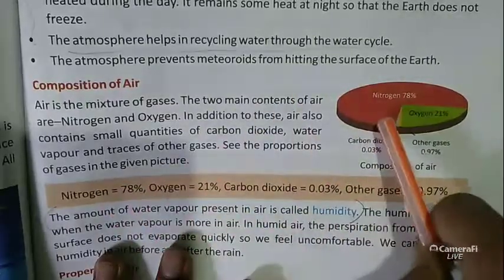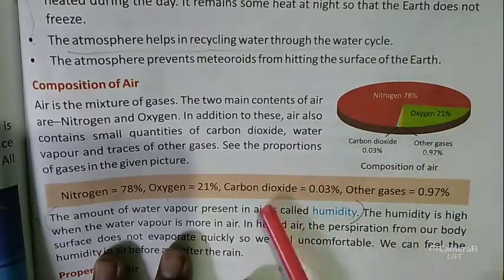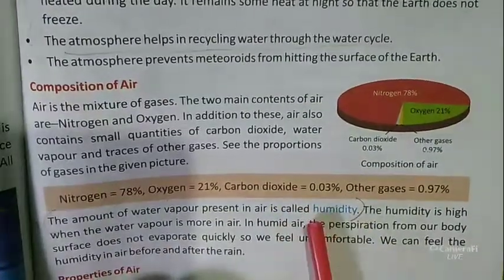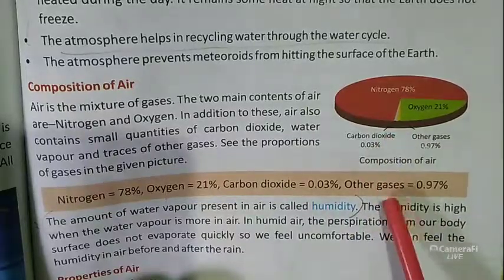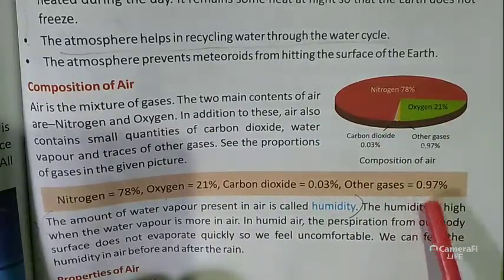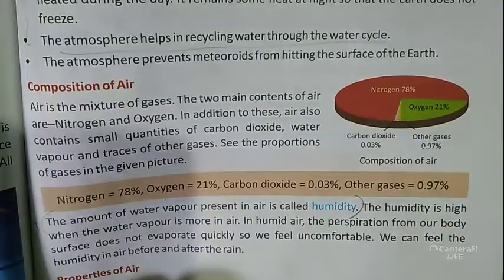So what percentage of nitrogen is present? Nitrogen is 78% of the air. Oxygen is 21% of the air. Carbon dioxide is 0.03% of the air, and other gases are 0.97%.